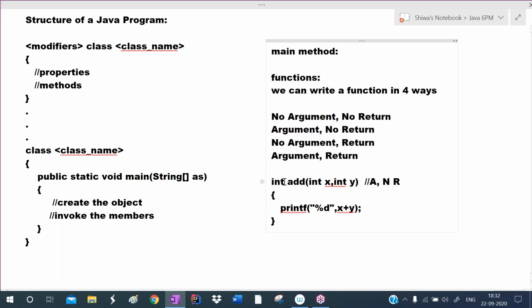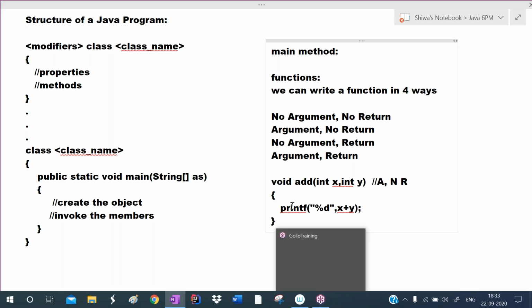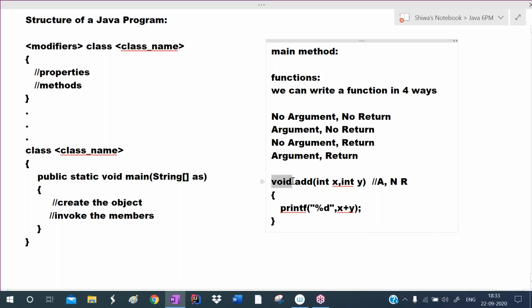Argument, no return type. If a function is not returning any value, we write the return type as void. If a function is returning an integer value, we write the return type as int. If a function is returning a float value, we write the return type as float. Like that, if a function is not returning any value, to indicate that we write void. Void is also a data type that represents nothing, empty.